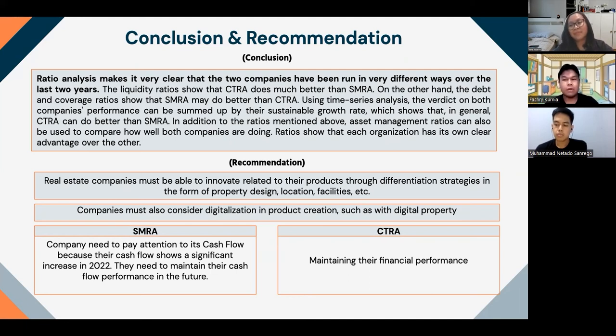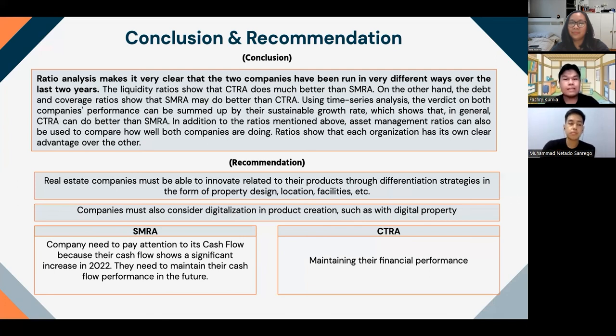The asset management ratio, in addition to the ratios described above, may be used to assess how well both organizations are doing. The ratio demonstrates that one group has a distinct edge over the other. As a response to the company financial statement analysis, our group gives various recommendations that are necessary for real estate companies as well as SMRA and CTRA.